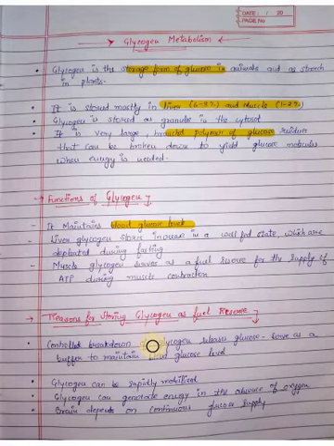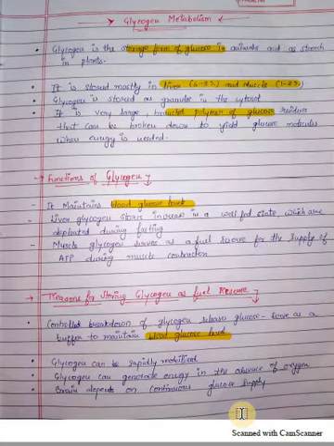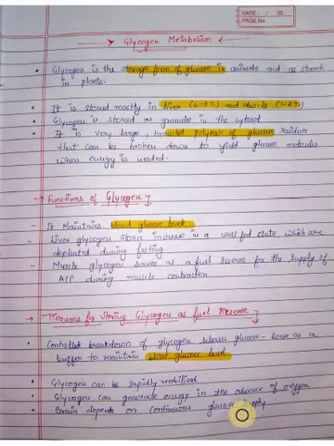Then the question arises, why do we need glycogen as a fuel reserve, or what are the reasons behind it? As I have told you, it maintains blood glucose level and glycogen moves rapidly, and also in the absence of oxygen, glycogen converts into glucose, and some tissues, like the brain, mainly depend upon glucose for their energy supply. These are some reasons for glycogen as a fuel reserve. And liver glycogen maintains blood glucose level in between our meals.